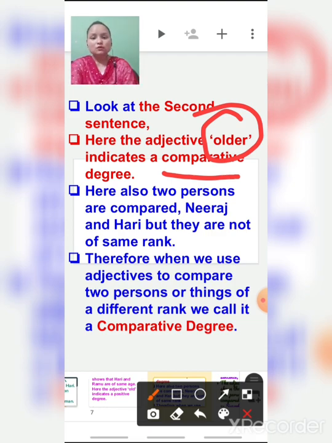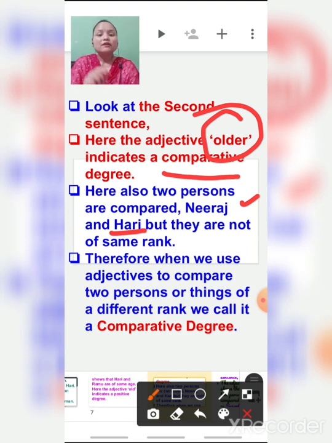So here also we are comparing two persons, Neeraj and Hari, but they are not of the same rank. In the earlier case, Hari and Ramu were of equal rank because they were of the same age group. But here Neeraj and Hari are not of the same rank. That means their age group is not the same, right? Neeraj is older than Hari.